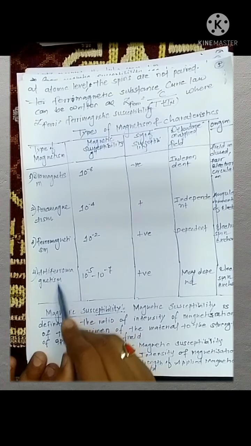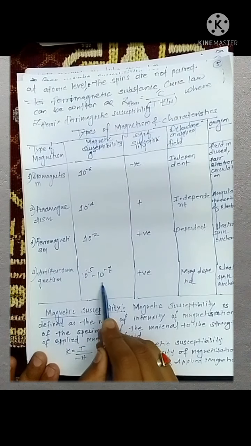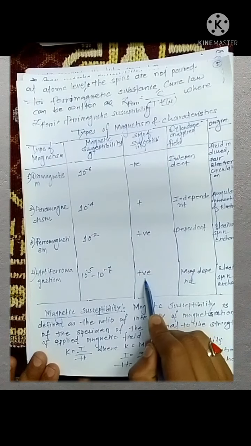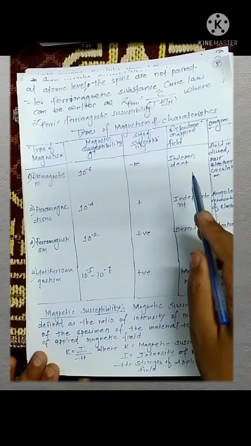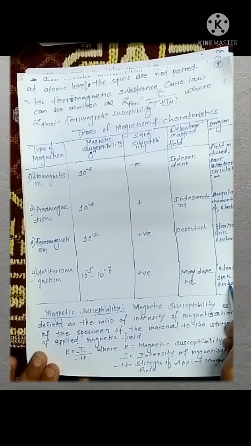For antiferromagnetism, the value lies between 10 raised to the power minus 5 and 10 raised to the power minus 7. The sign of magnetic susceptibility is positive. It may depend on the applied magnetic field. The origin is electron spin exchange.